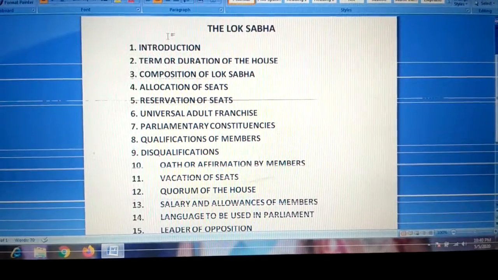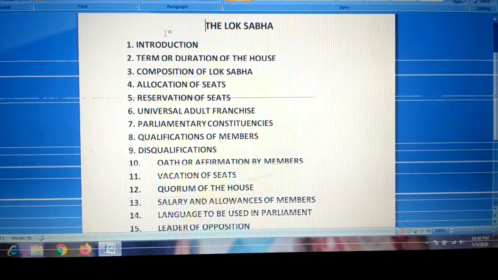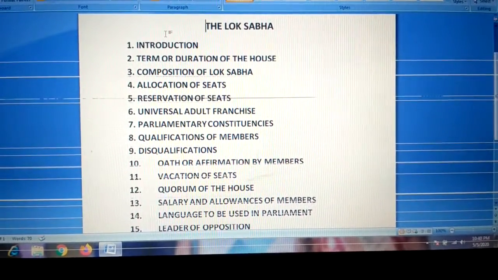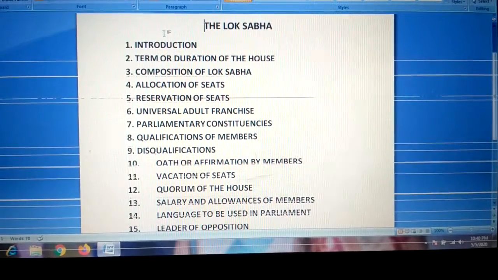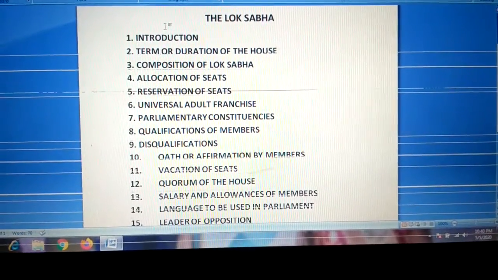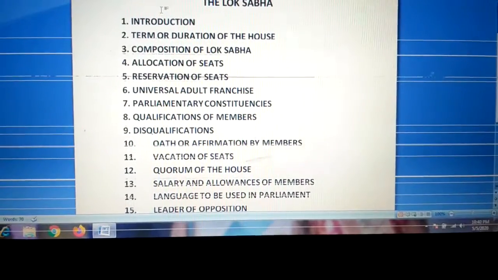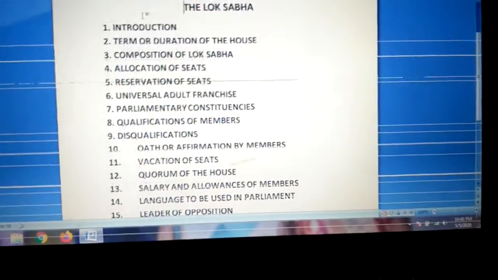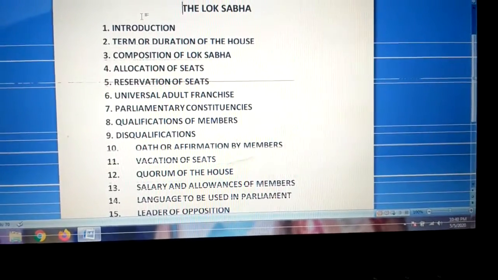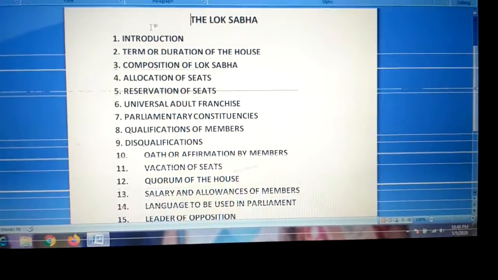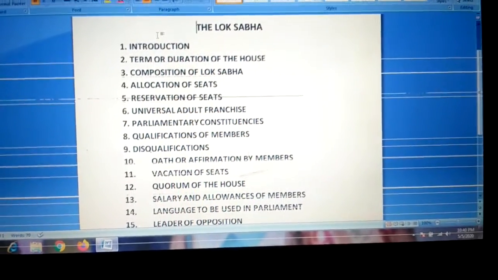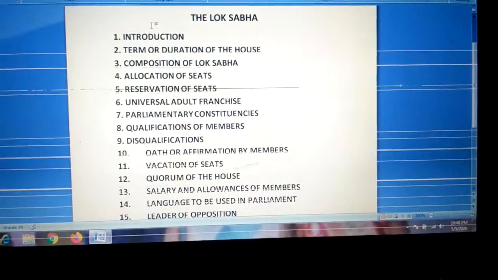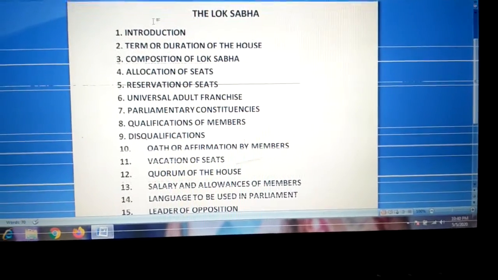Then next one, parliamentary constituencies. What are parliamentary constituencies? At present, members of the Lok Sabha are elected from 543 constituencies. We know the maximum is 552, but it cannot be more than that.